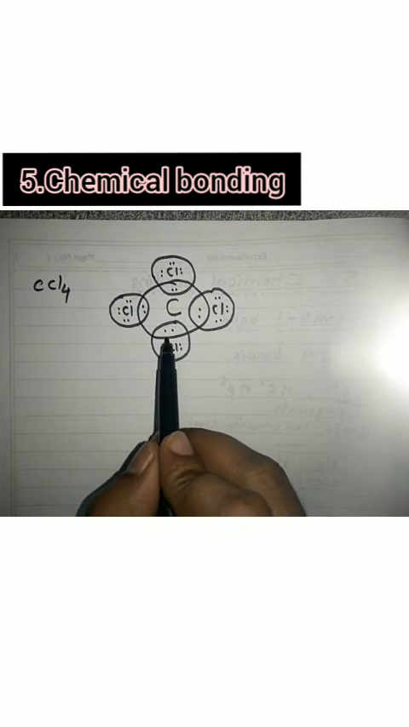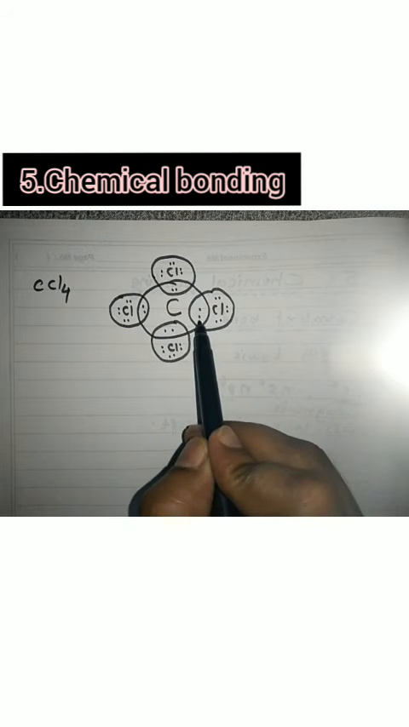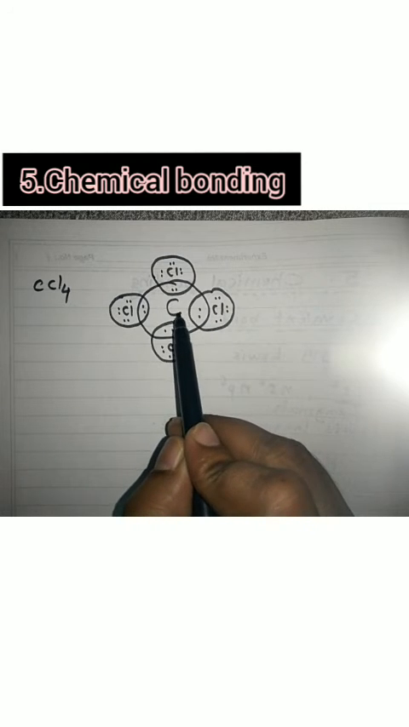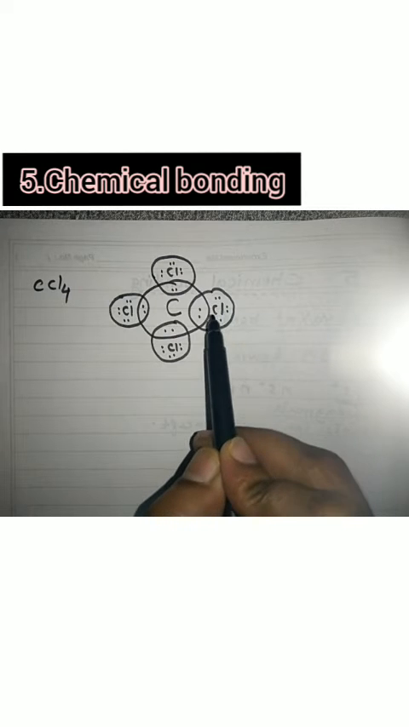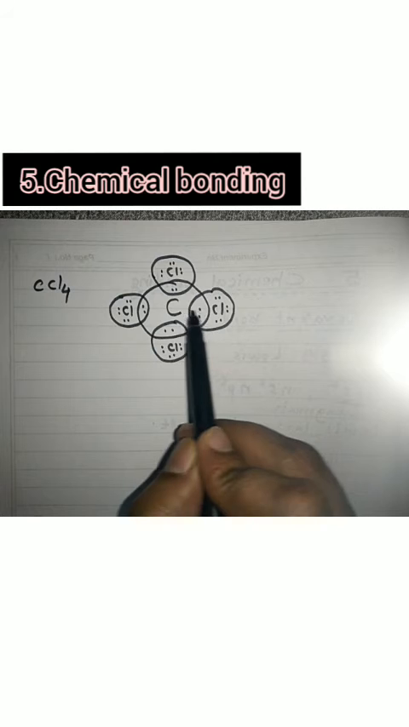Now you can see there are two electrons present between chlorine and carbon. 1 electron is coming from this carbon atom, 1 electron is coming from this chlorine atom. Now these 2 electrons are combining together to form the bond between this chlorine and carbon atom.